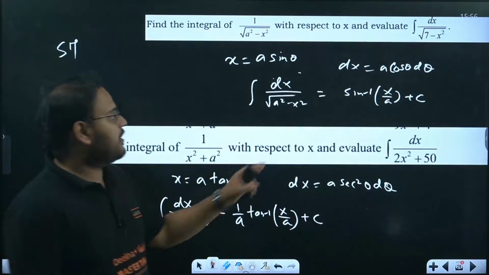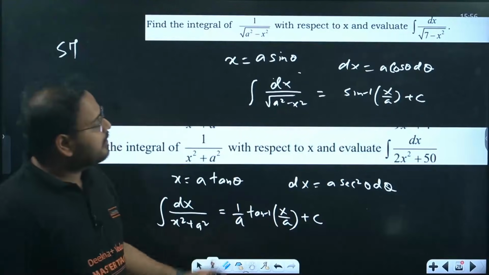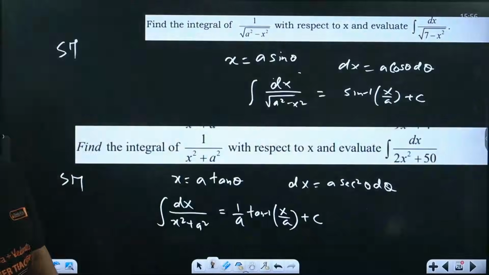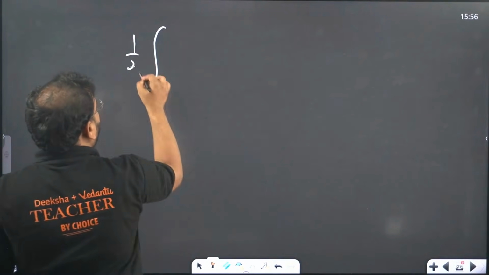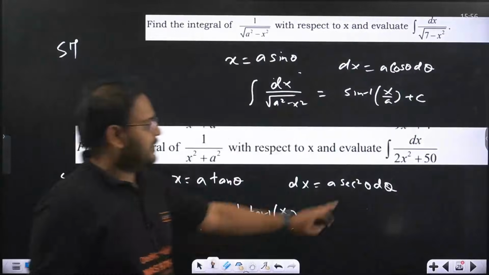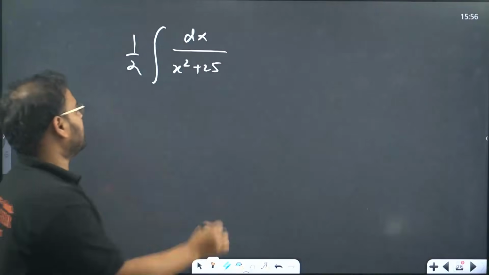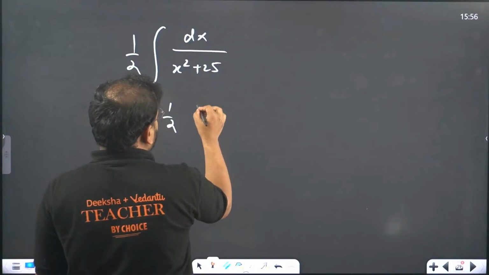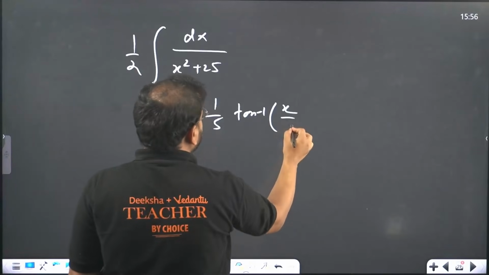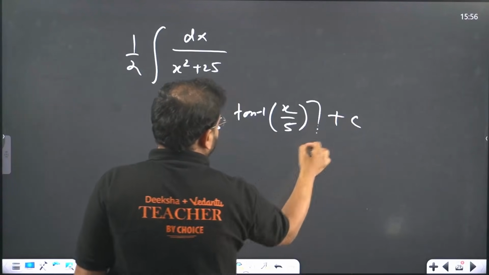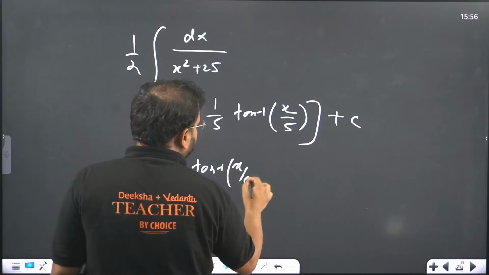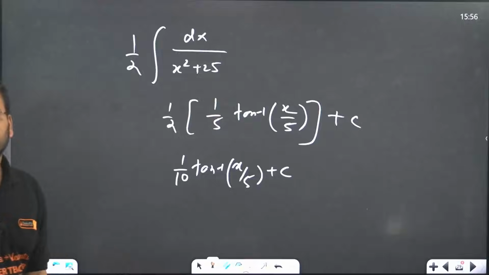For this question, 1 by 2x square plus 50 is there. Please check. For this part, you'll take 1 by 2 common. Now you'll have dx upon x square plus 25. If you take 2 common, it will become x square plus 25. Then this question can be easily solved. This becomes what? 1 by a means 1 by 5 tan inverse of x by 5 plus c. So this is 1 by 10 tan inverse of x by 5 plus c. Does it make sense, guys?